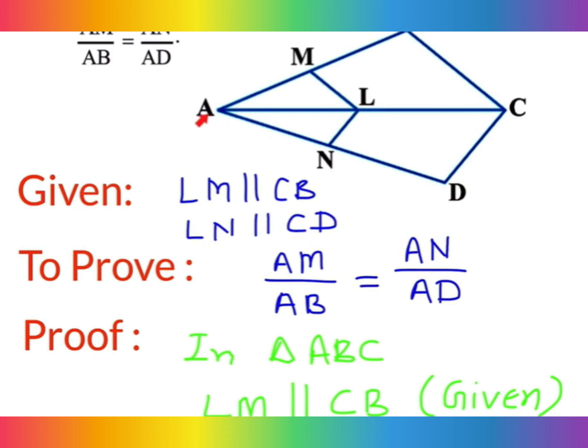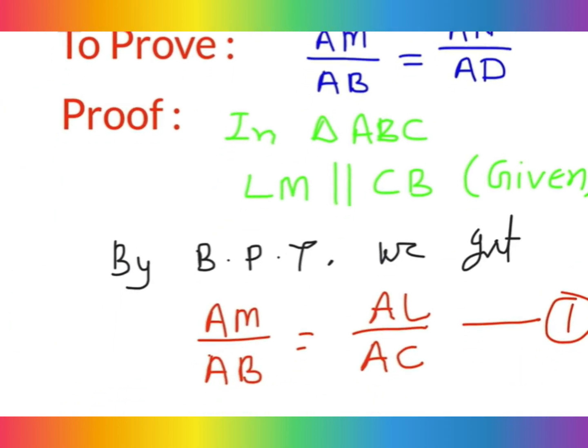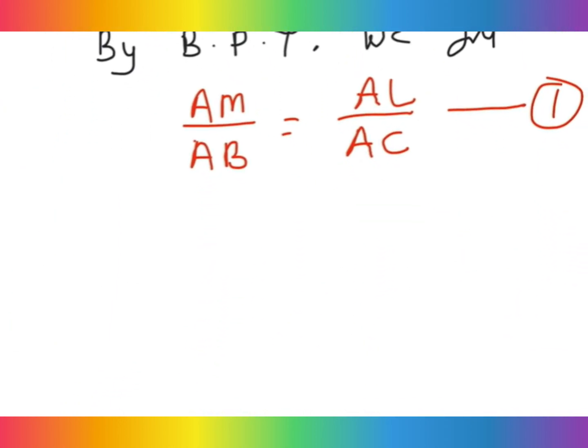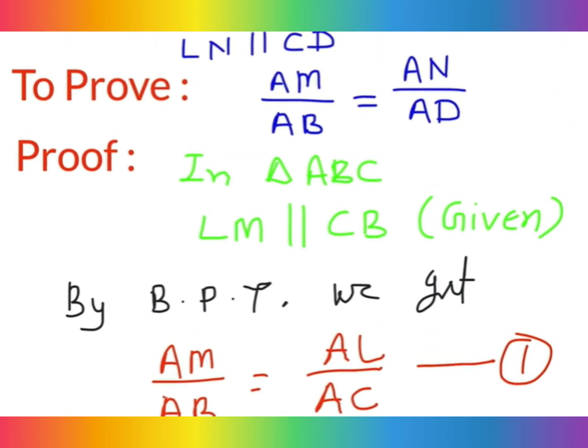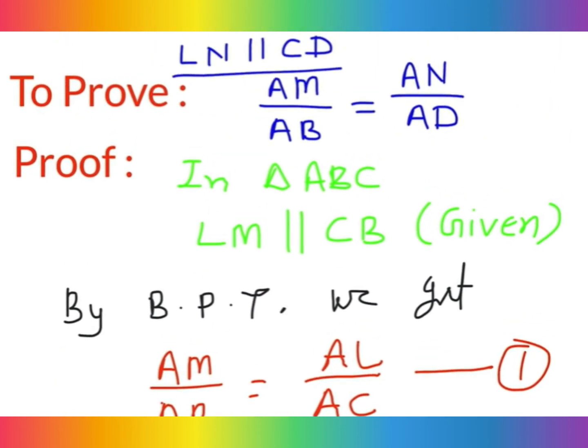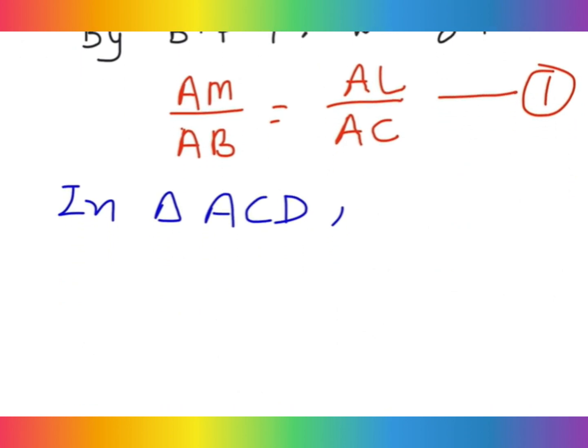So you will write in triangle ACD, this is dear in triangle ACD, and here is given that what, LN parallel to CD. So LN parallel to CD,